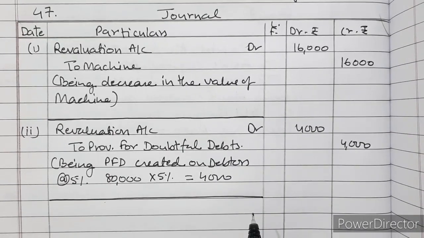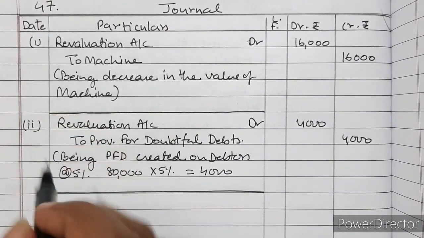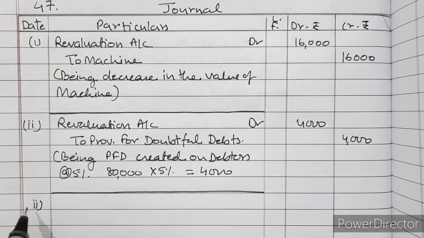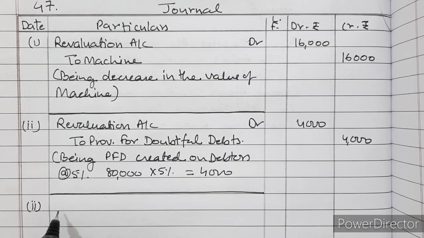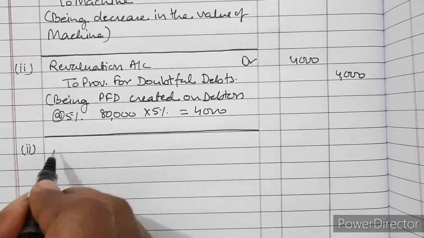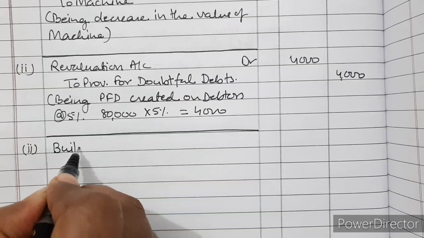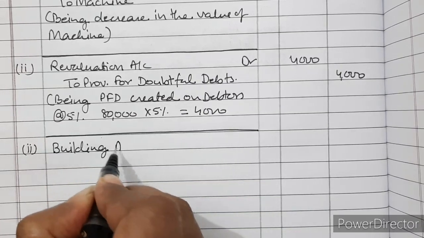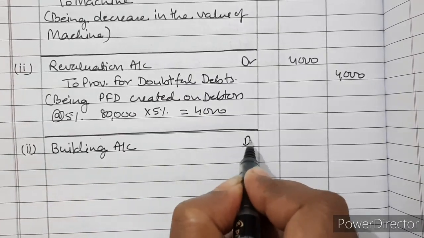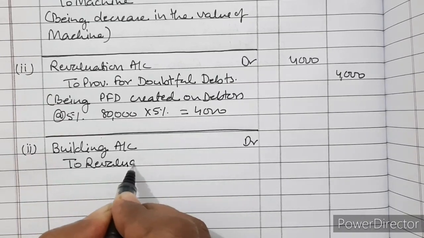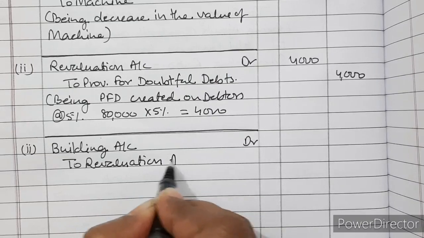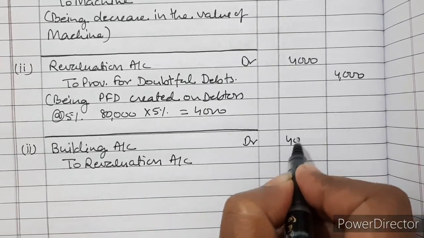There is one more point in first which we forgot to record, that is appreciation in building. So building is increasing. When an asset increases, it is debited. So building account debited, increase in asset, therefore credited to revaluation account. It is increasing by 40,000.